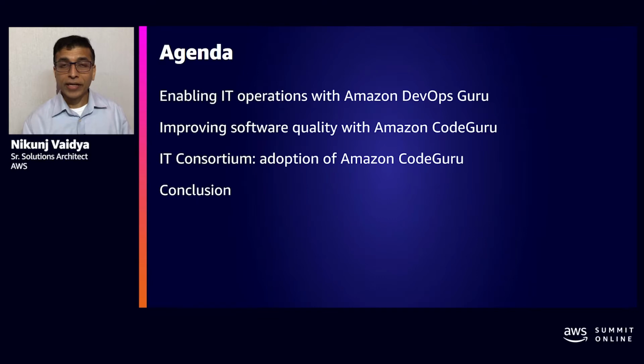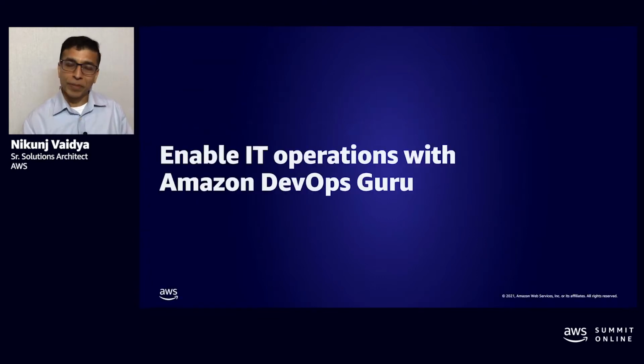All right, so let us jump into the first topic of understanding how Amazon DevOps Guru enables the IT operations team. Before that, let us understand what is Amazon DevOps Guru. Amazon DevOps Guru is our approach to the next gen ops, where we are applying machine learning to the operational data that is generated from your applications and workload. In a nutshell, the purpose of this service is to improve the applications and services availability.